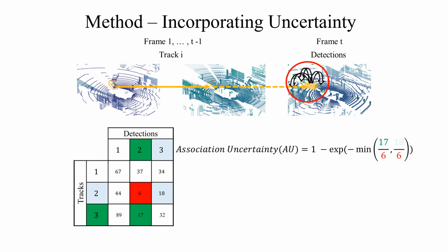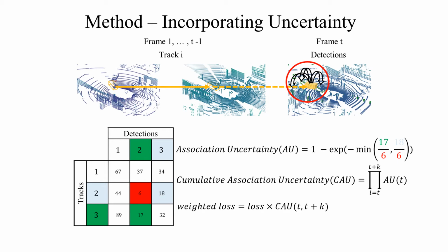The minimum ratio of these two distances to the associated distance is used to calculate the association uncertainty. Intuitively, the uncertainty compares the distance of associated pairs with the lowest unassociated distance if we were to choose a different track or detection. Then, we multiply the uncertainties between successive frames to get the cumulated association uncertainty across frames T and T plus K, which is further used to downweight the loss.